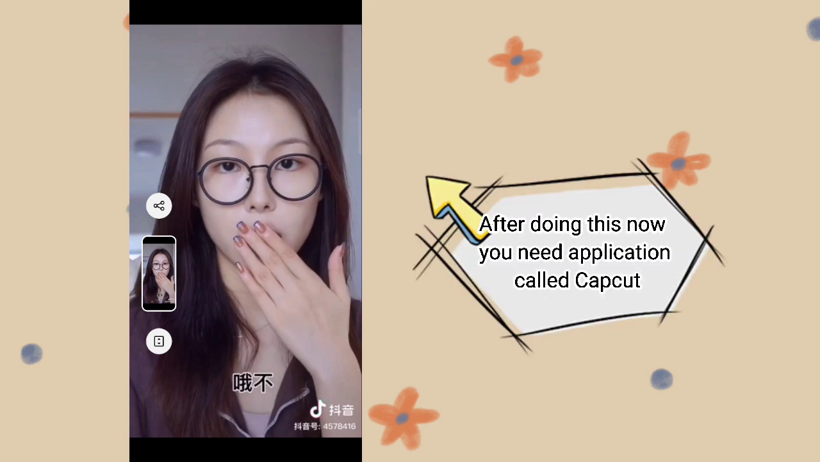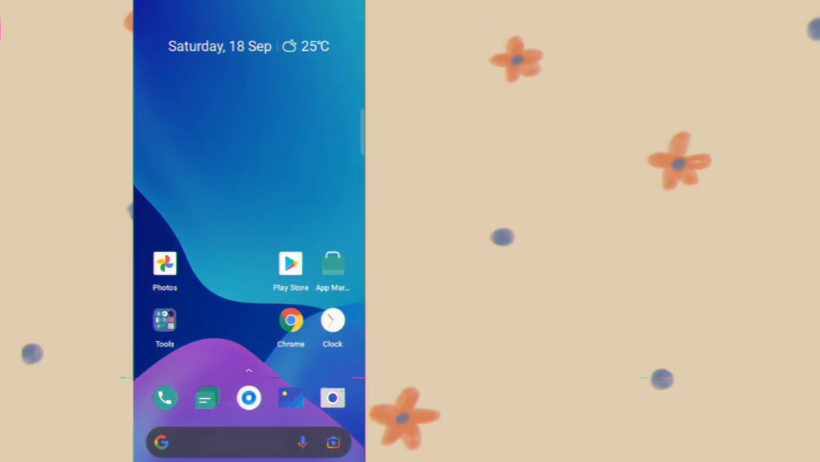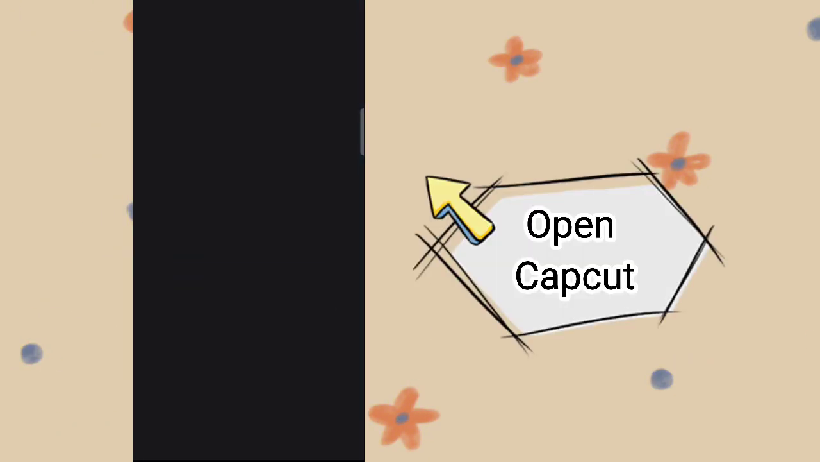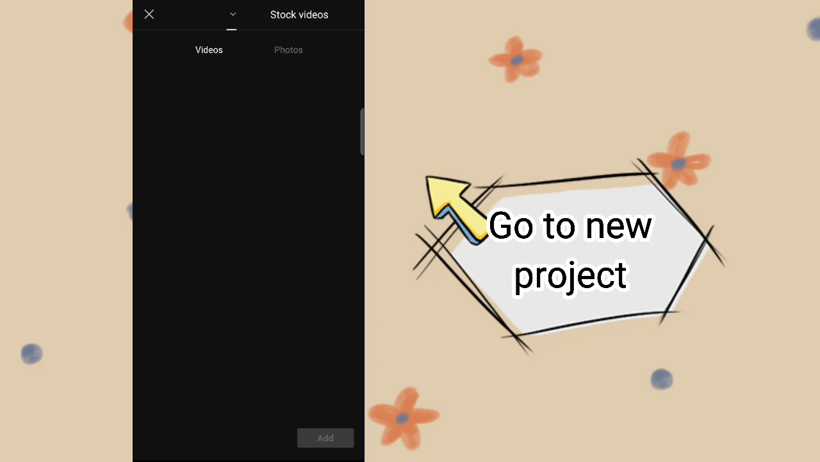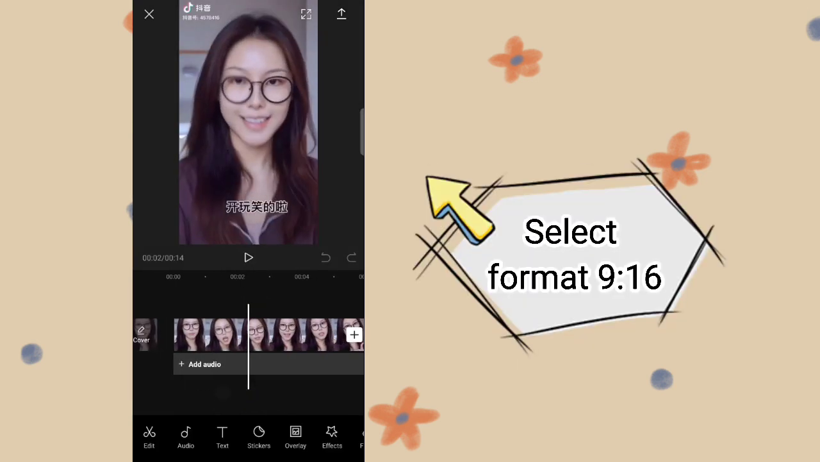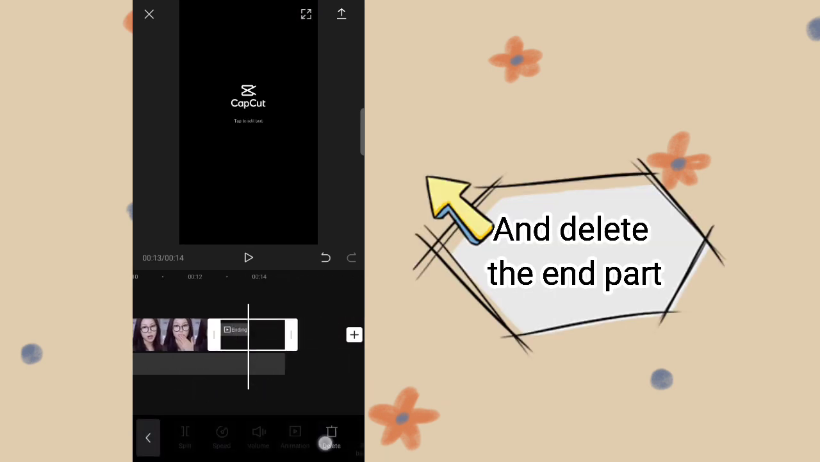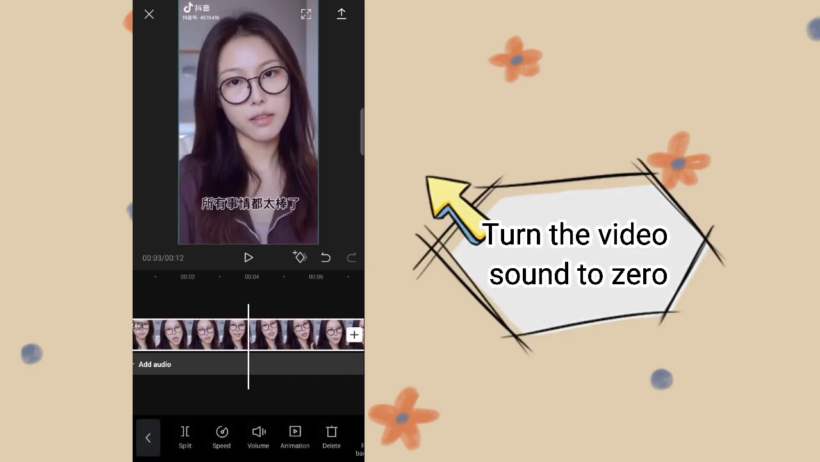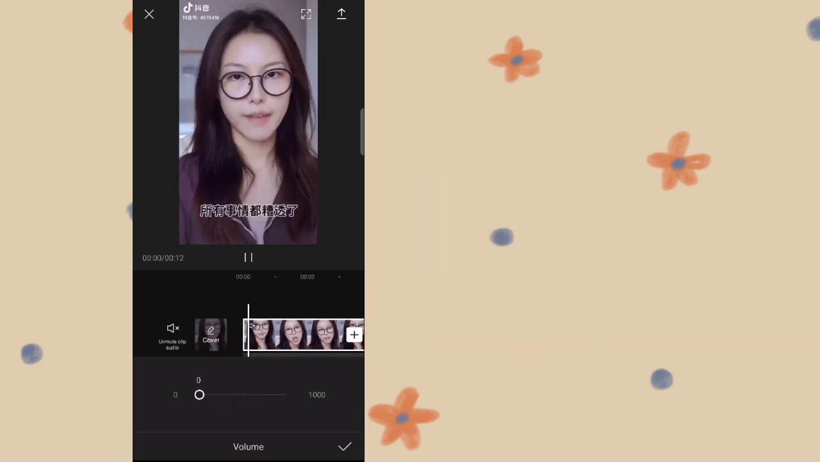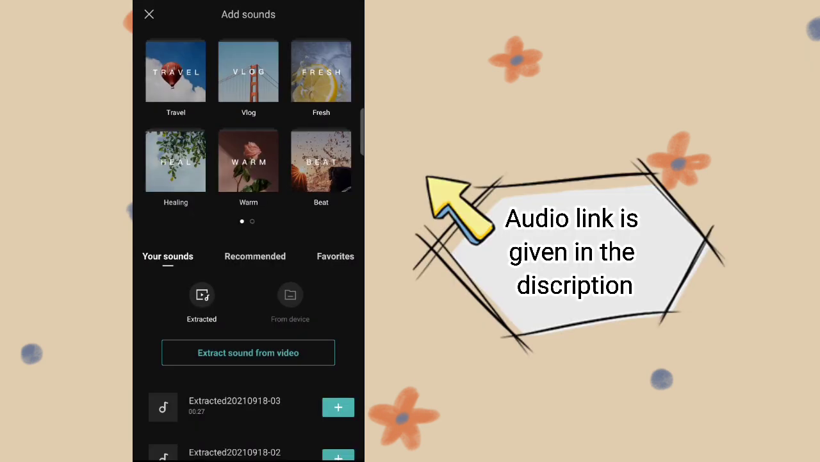After doing this, now you need an application called CapCut. Open CapCut. Go to New Project and add your reel. Select Format 9:16 and delete the end part. Turn the video sound to 0. Now add audio. The audio link is given in the description.